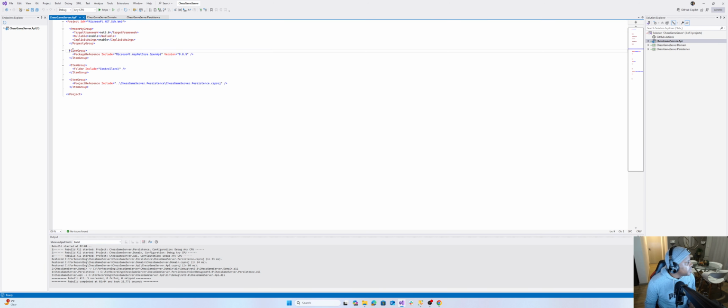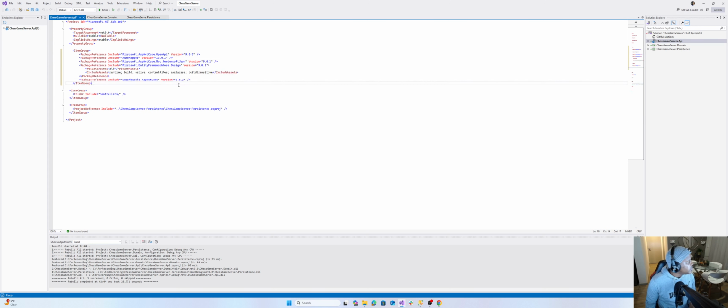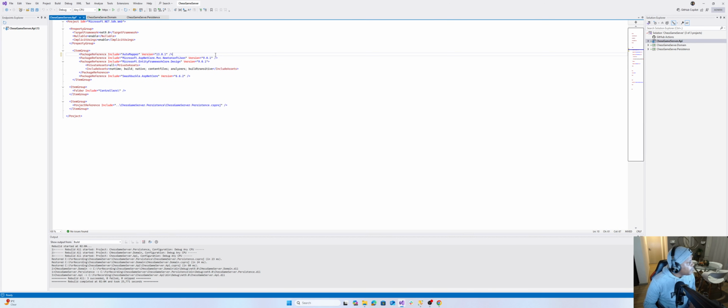I don't need OpenAPI, but I'll delete it, so it's fine. Or actually, I can even delete it from here. Right, so we'll use AutoMapper, Newtonsoft JSON, and the Entity Framework code design. I'll explain this when we get to the persistence side. When we build the persistence, why do I need this Entity Framework code design? It will make much more sense when I'm doing it practically.